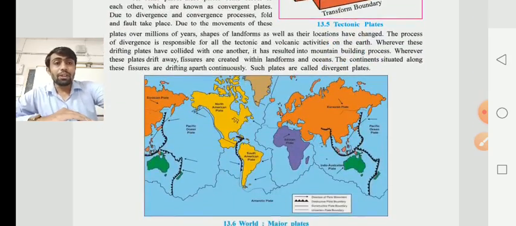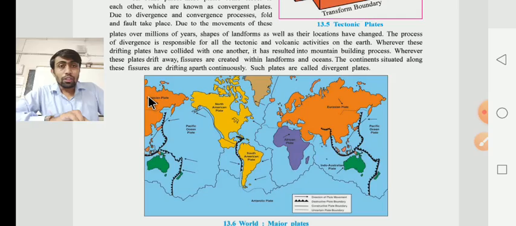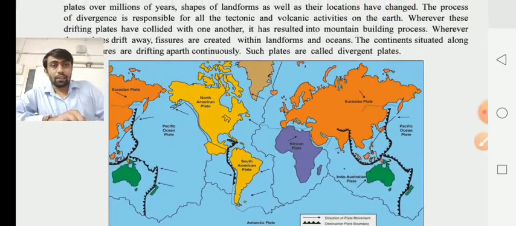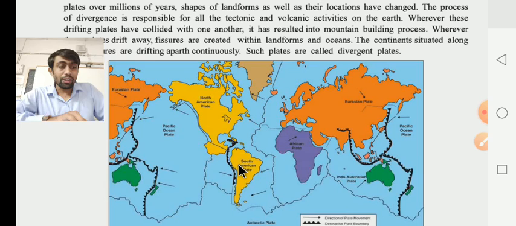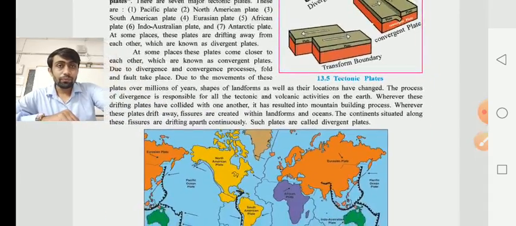Same way, dear children, just see all these plates given here on the map. Here is the Eurasian plate, here the North American plate, here the South American plate. Same way here the African plate, here the Eurasian plate, here the Indo-Australian plate, and here the Pacific Ocean plate. Whatever we are learning, these are the major 7 tectonic plates given in this map.